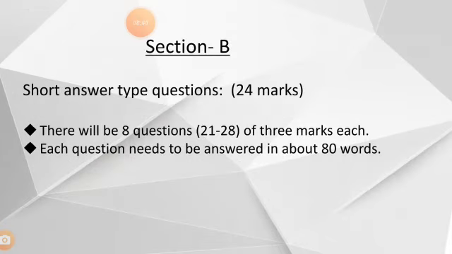If you move to section B, again short answer type questions. Children, section B consists of 24 marks. In section B, there will be 8 questions. It starts from question 21 to question 28, of 3 marks each.